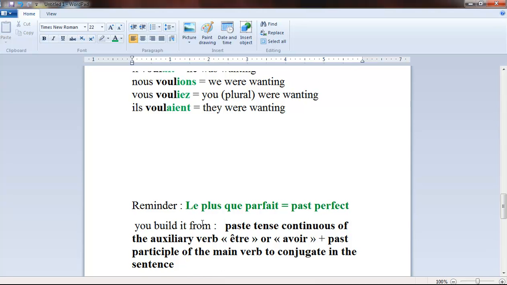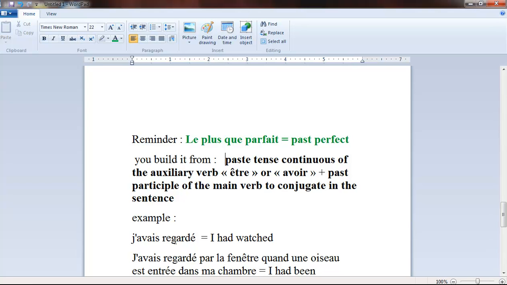So let's give examples so that it makes more sense. For example, when I say j'avais regardé, it means I had watched, so it's past perfect. This is the past participle of the verb to conjugate, while this is actually the past tense continuous of the verb avoir, because in this case avoir, the verb to have, is the auxiliary verb.